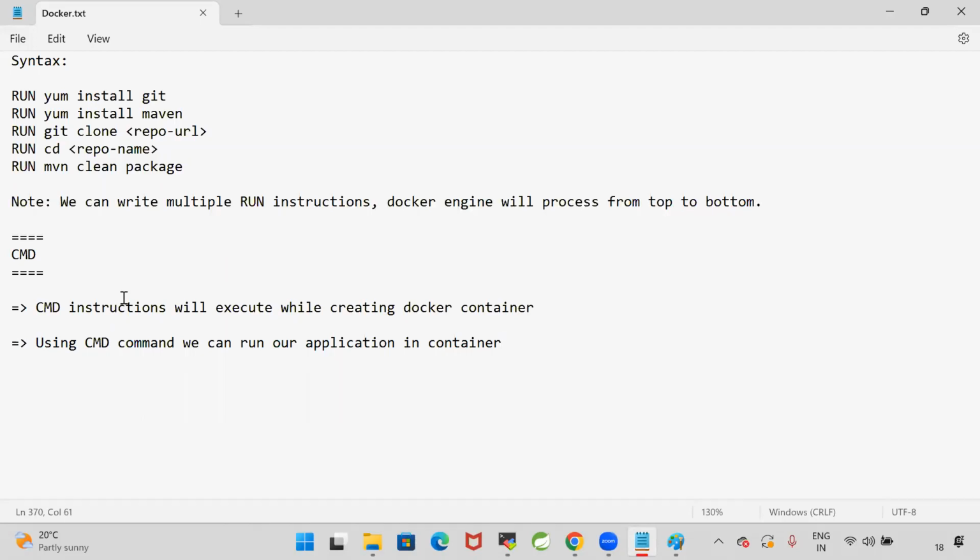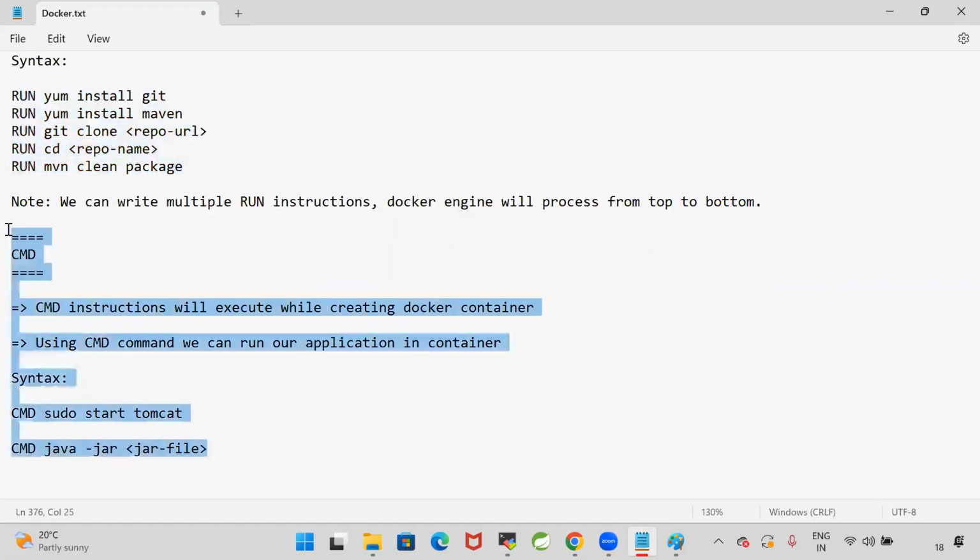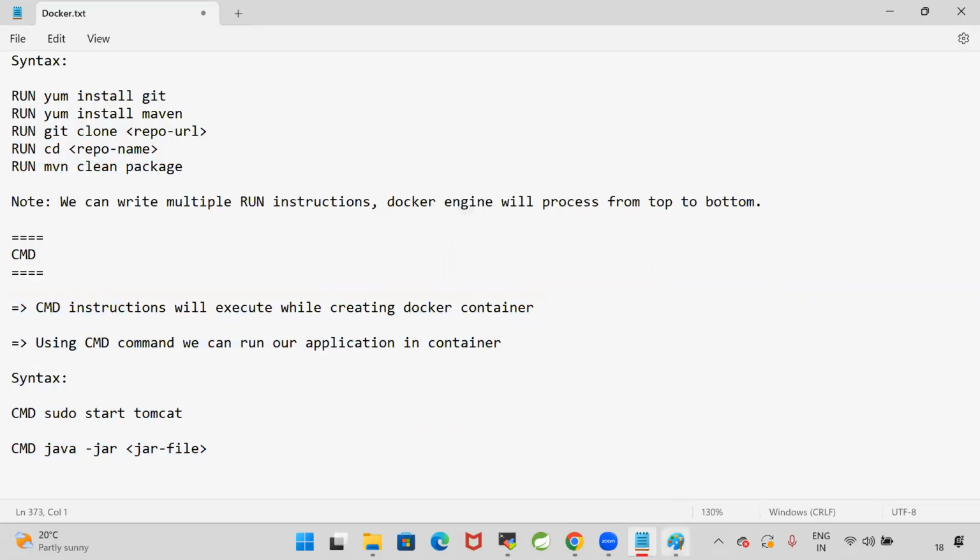So the container is the one which will run our application. Syntax: for example, I want to start Tomcat, so I specify CMD sudo start Tomcat. Or else I will specify CMD java -jar file like this. So run will execute while creating the image. CMD will execute while creating the container.